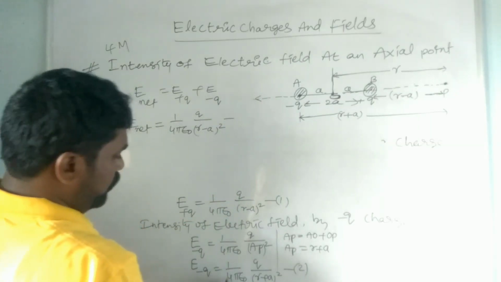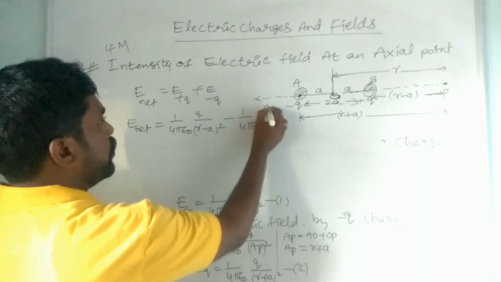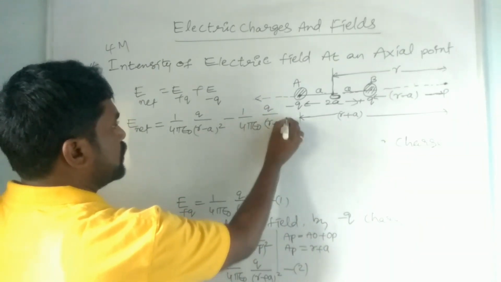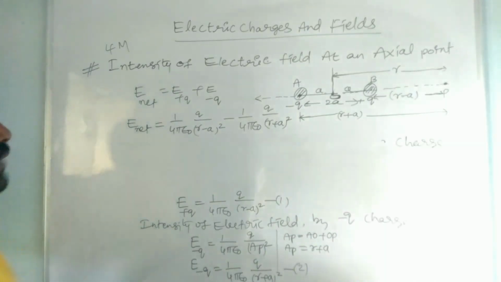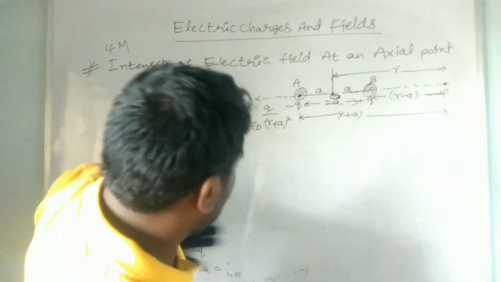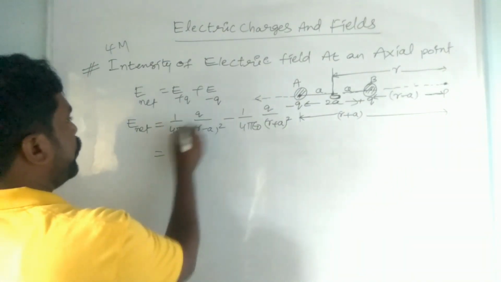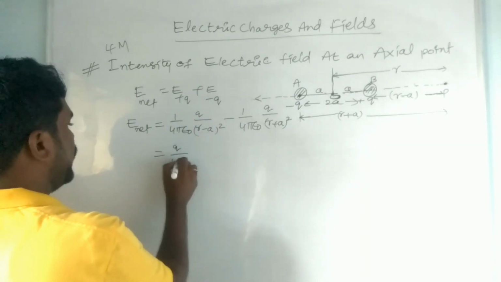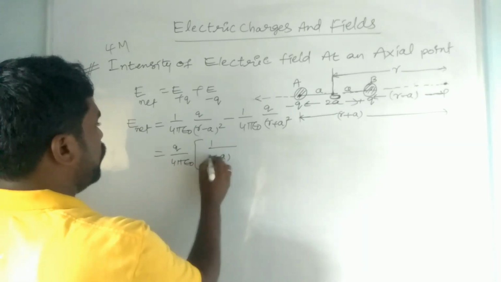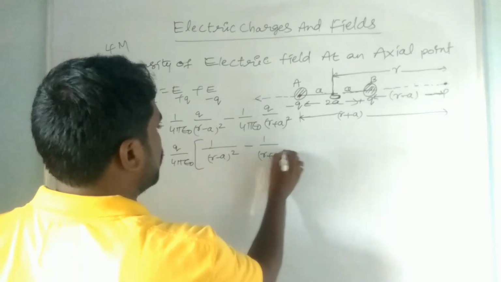Therefore E minus Q is equal to 1 by 4 pi epsilon naught Q by (r plus a) whole square, right? Let us simplify here. Q into 1 by 4 pi epsilon naught should be common. It is equal to 1 by (r minus a) whole square minus 1 by (r plus a) whole square.